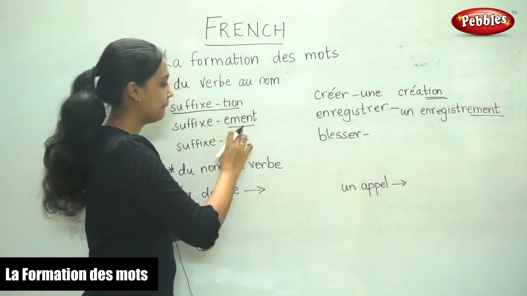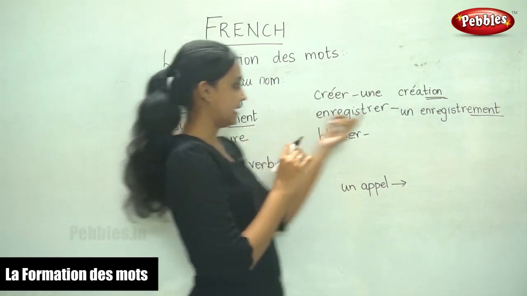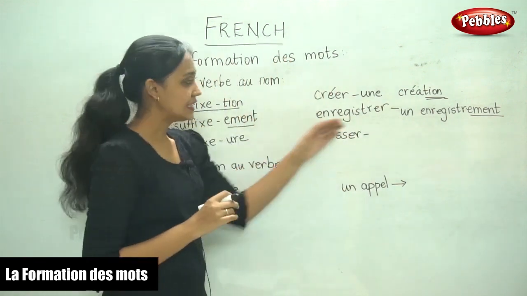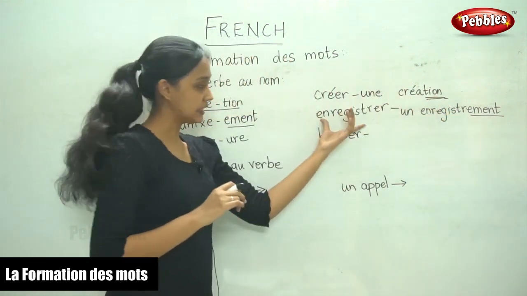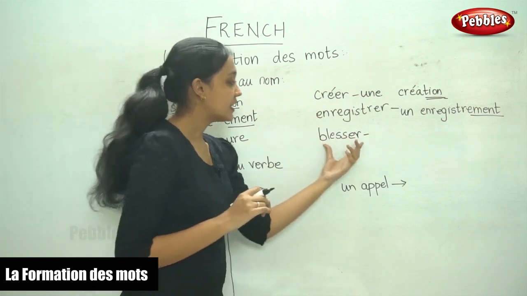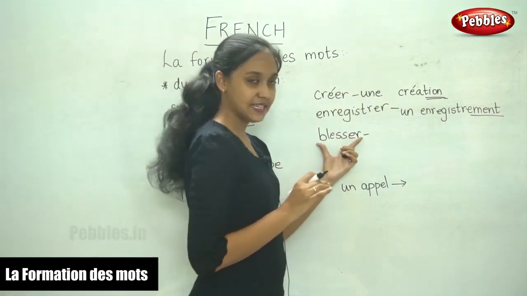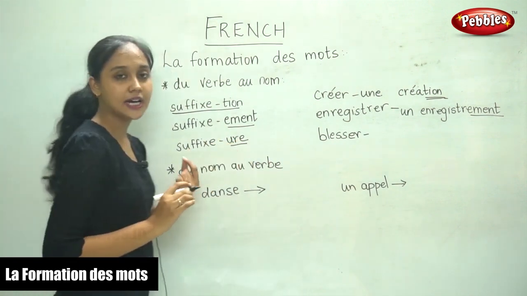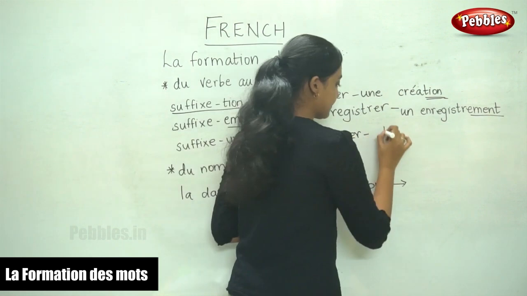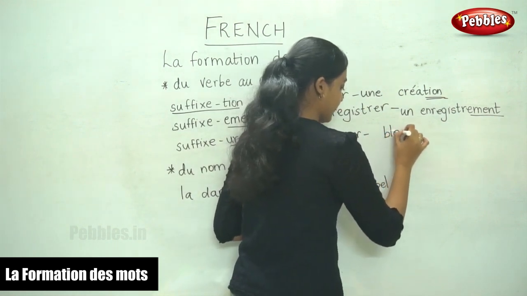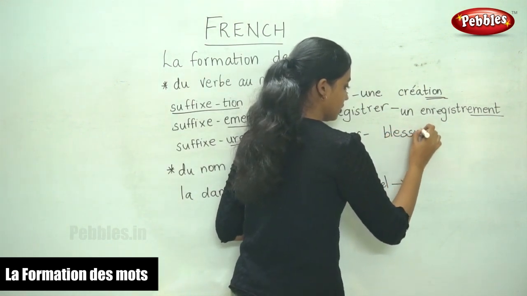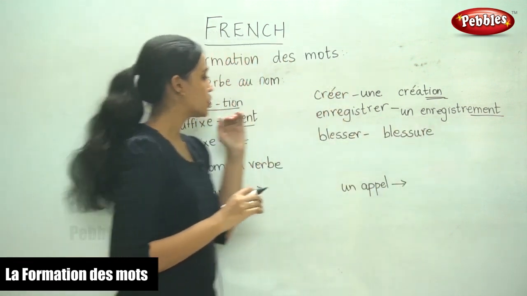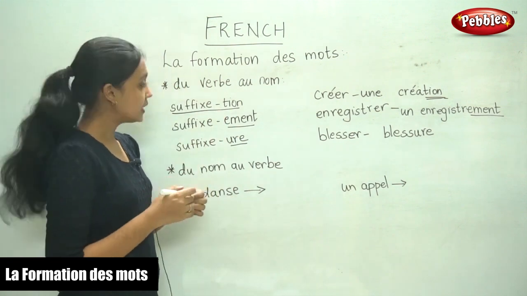So ement is the ending, enregistrement. That is the noun form of the given verb. And the next word, blesser. We are going to use the suffix ure. So it becomes blessure. Blessure.